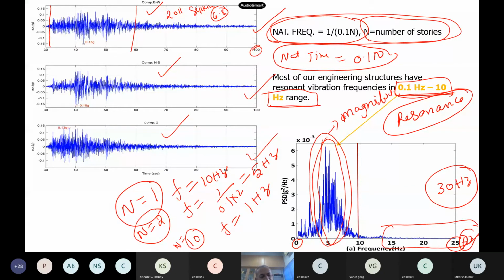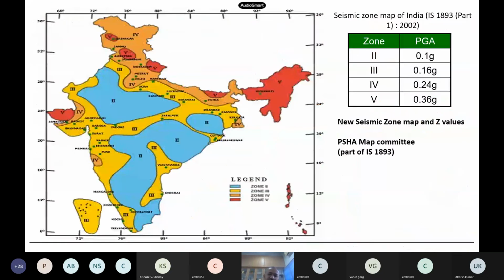They say we are fine, only civil structures are resonant, so it is your headache. And the unfortunate thing is, if you want to construct any mechanical or electrical structure, the foundation has to be designed by a civil engineer only, and the foundation is a civil structure. So when an earthquake collapses the foundation, the generator also will go. You understand, right? The design of the foundation is also the headache of the civil engineer. That is the unfortunate thing, and that is why we have to study earthquakes. Okay, so this is IS 1893.